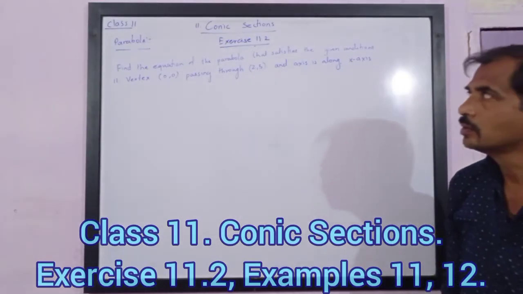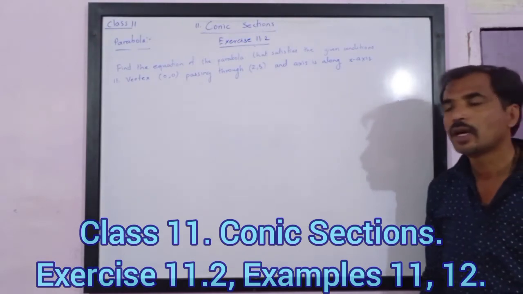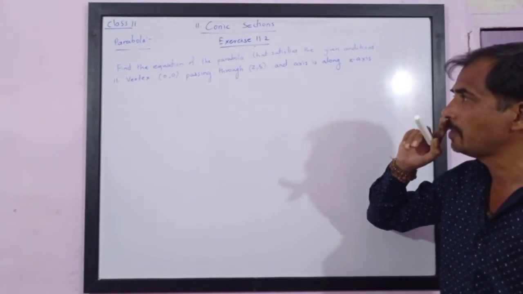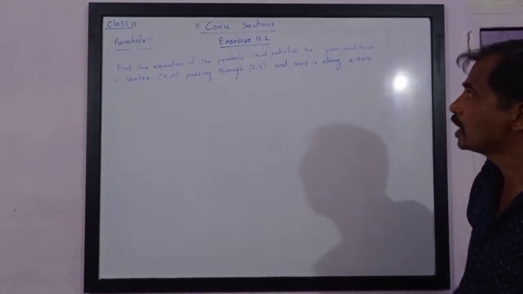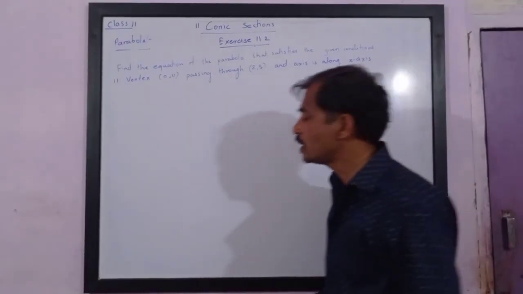Dear friends, in class 11, we are studying conic sections and we are trying to understand parabola. In exercise 11.2, we have the next question. Find the equation of parabola that satisfies the condition. Vertex is 0, 0. Now please understand.